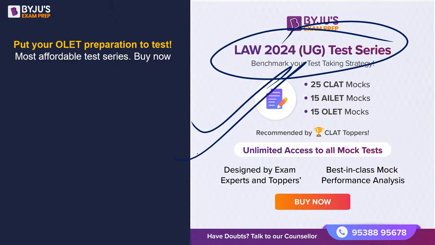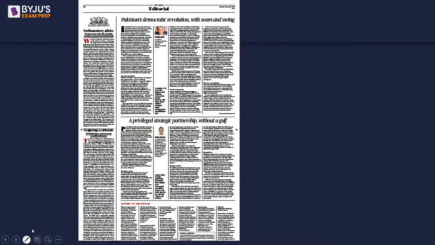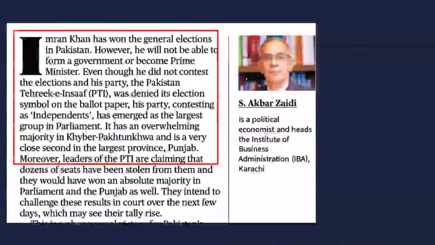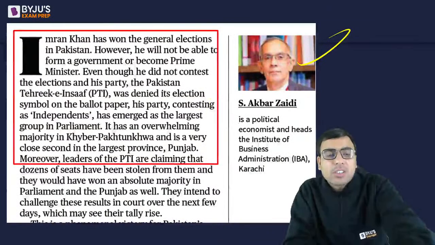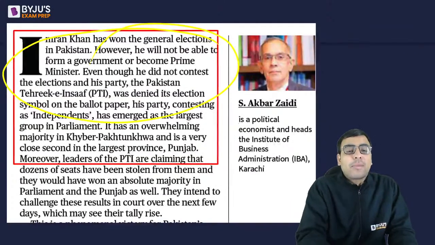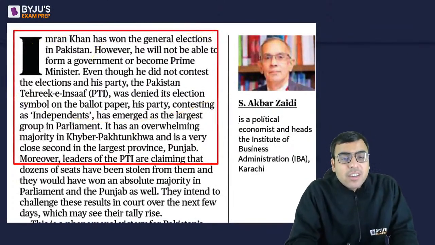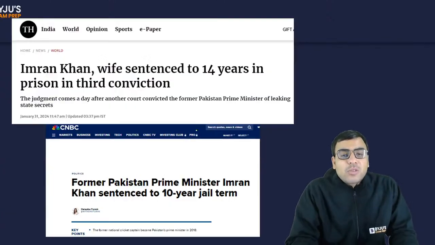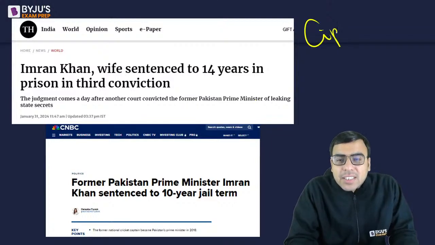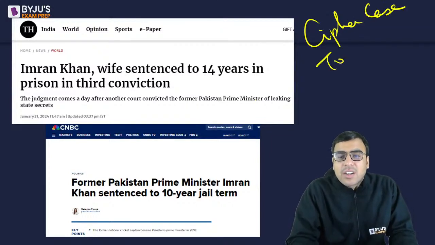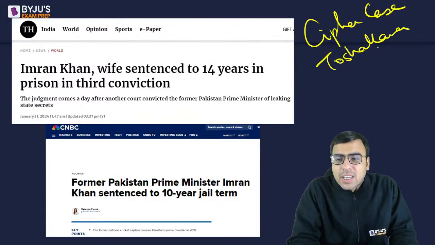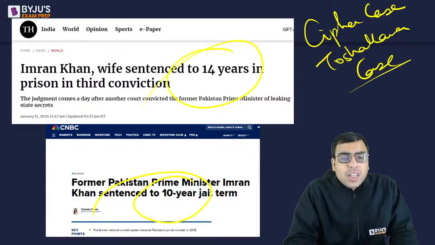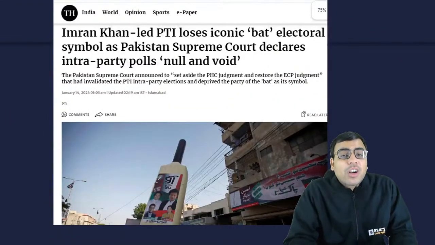Now, there's an editorial, Pakistan's Democratic Revolution with Seam and Swing. Now, it's maybe about detail in Jana, but just have some idea about it. That the author is talking about that he will not be able to form government or become prime minister because he's in jail. He was denied its election symbol and contesting as independent. तो हुआ क्या कि, I hope you must have seen there is a cipher case, फिर एक तोशा खाना केस है और भी बहुत सारे केसेस है. There are a lot of cases against him and he was sent to jail 14 years, किसी मामले में 10 years. So these are the things because of which he could not fight the election.